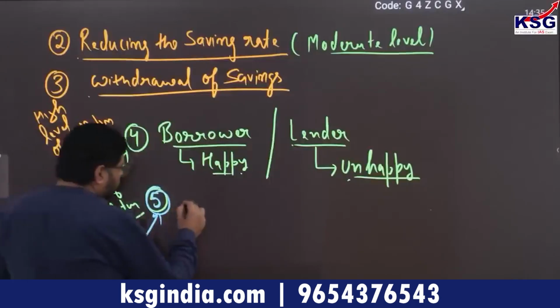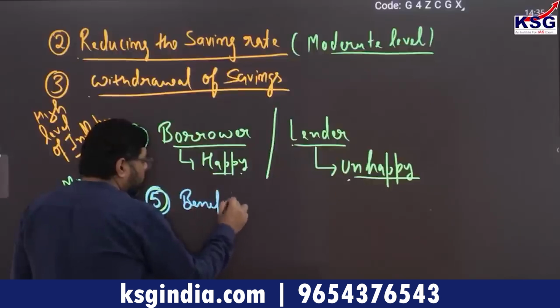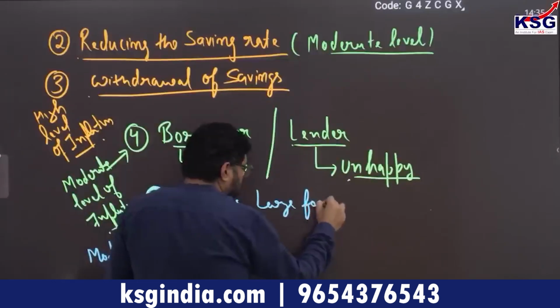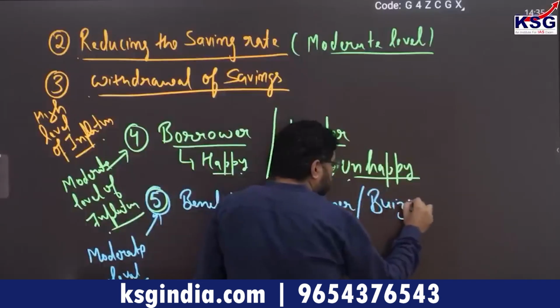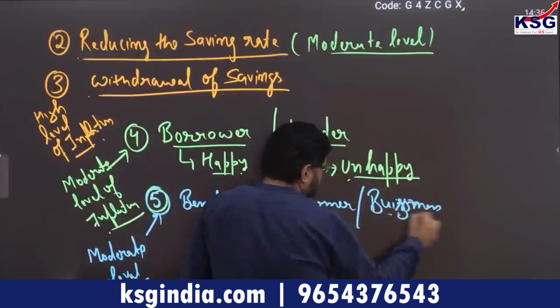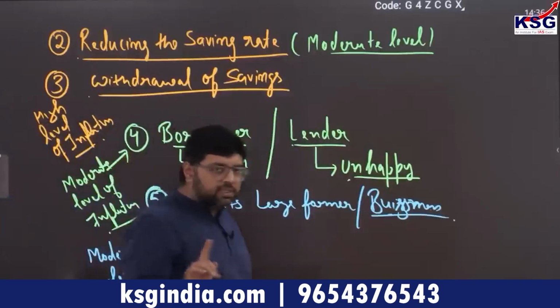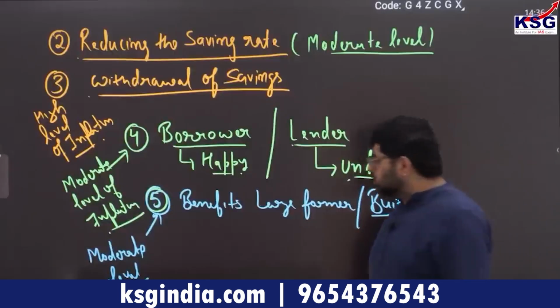no doubt it benefits large farmers and businessmen. You can write it like this: large farmers and businessmen. Now, I am talking about large farmers and large businessmen, not small ones. You can understand this point in this way.